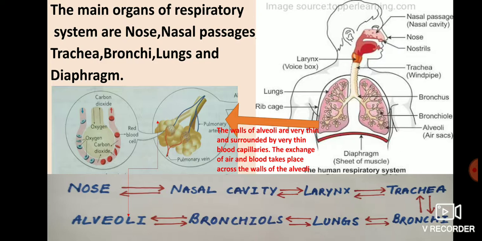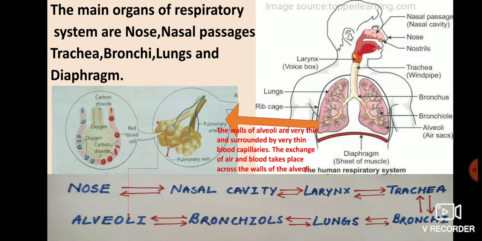With this flow diagram we can understand the full process of respiration in humans. First of all, through the nose we inhale air. It passes through the nasal cavity or nasal passage, then it goes through the larynx, which is called the voice box, and then it reaches the trachea. From the trachea air goes to the bronchi, and then air reaches the lungs. In the lungs air reaches each bronchiole and then the alveoli.